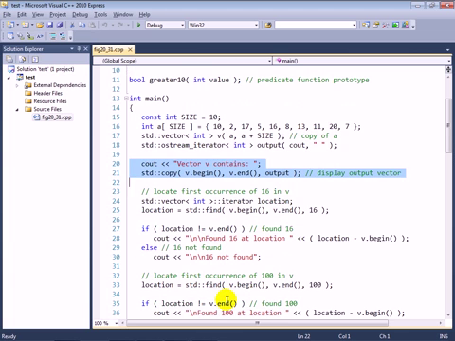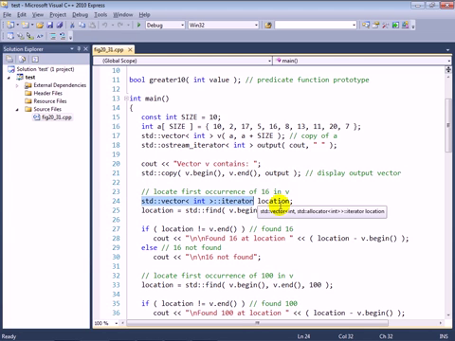Now, the first thing we're going to do is use the find algorithm, and basically what it does is it locates the first occurrence of a value that you specify in a range of elements of a collection, and it returns an iterator that's aimed at that location. So here at line 24 we've declared a vector of integer iterator called location, and we're assigning to that the result of this find algorithm call. And you can see here that we're iterating through the entire contents of the vector v. Again, we don't have to do the entire contents, we are choosing to do that here. And we're looking for the first value 16 and where it is located within the container.